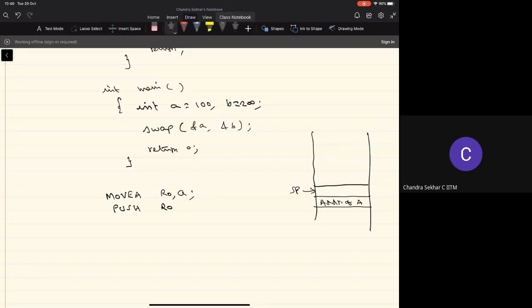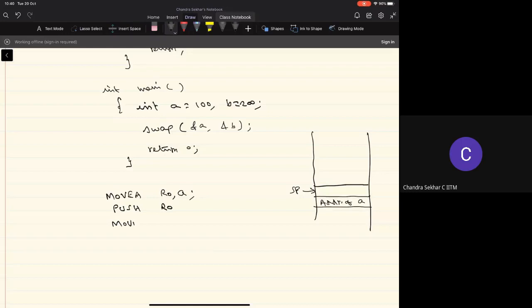Before the push, the stack pointer was below; then I push the address of variable A here, and the stack pointer has increased by 1.